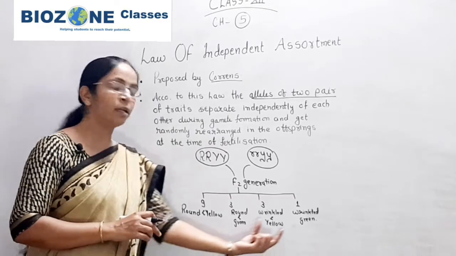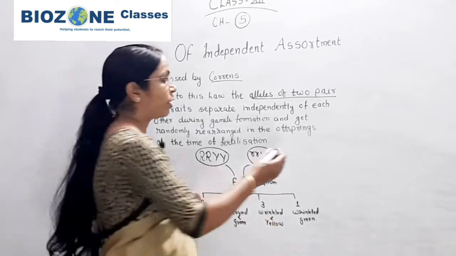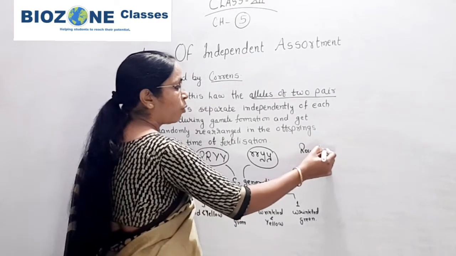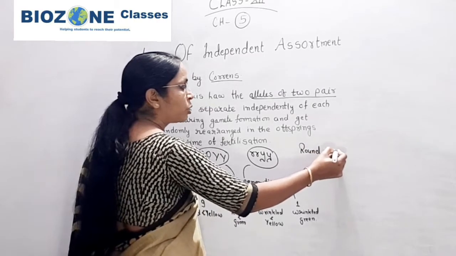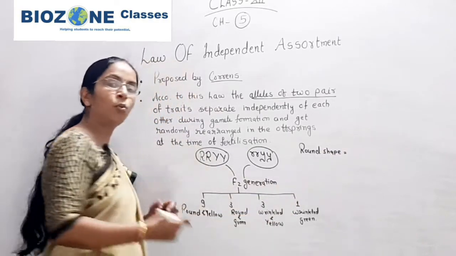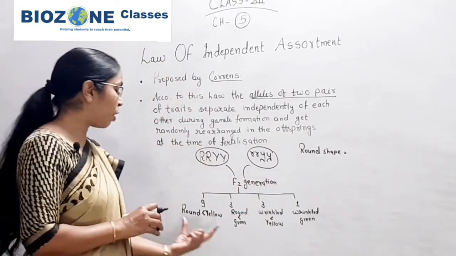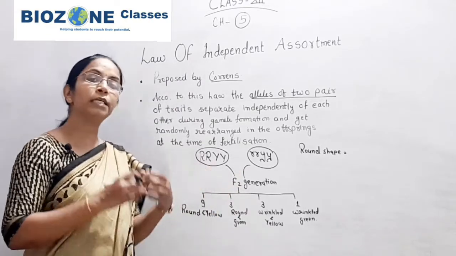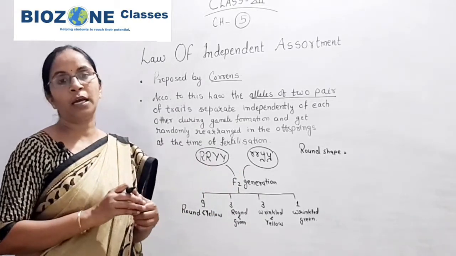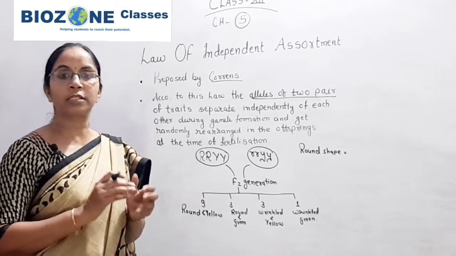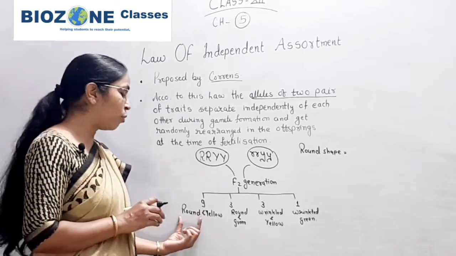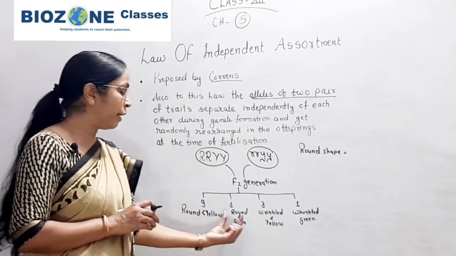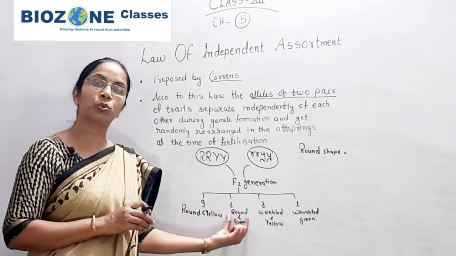Among these, in the 9:3:3:1 ratio when you study, if you count the progeny for the round shape of the seed, how many progenies out of 16 show the roundness of the seed, or this R gene independently assorted in how many of the 16 offspring? Round: remember these 9 progenies are showing round shape, and these 3 progeny also show the round shape.